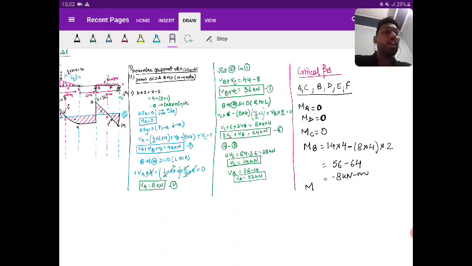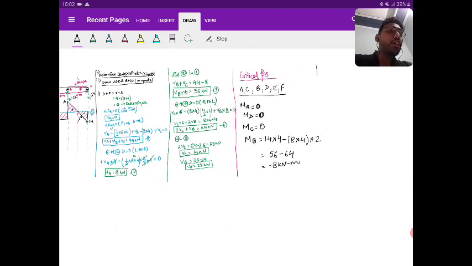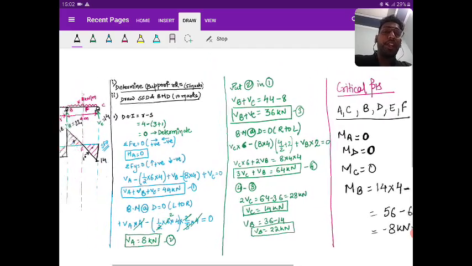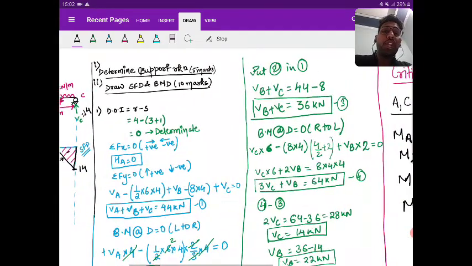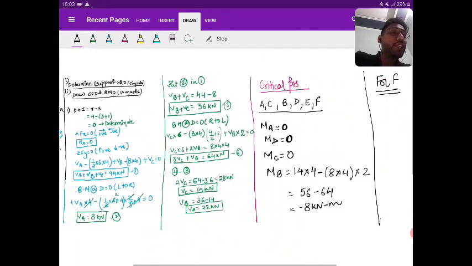Okay. We have got the 4 points. Yes or no? Now we will go for first F, then E. So for F point, see this F point. I am considering right to left. If I move right to left, look at the leftmost corner, you can see there is a 14 kilonewton load and there is a UDL. Yes or no? So I'm taking that into consideration.